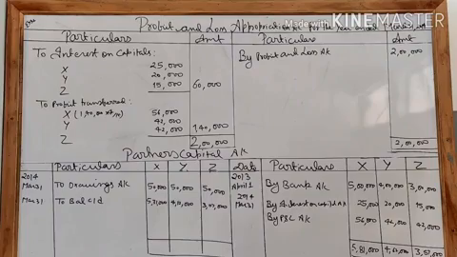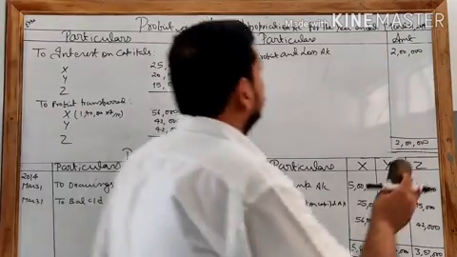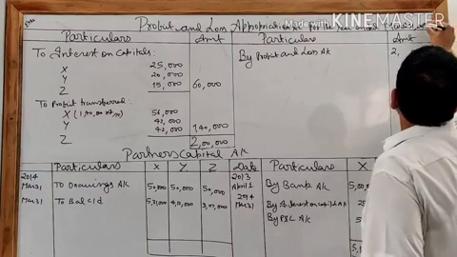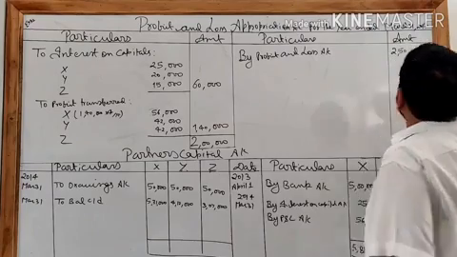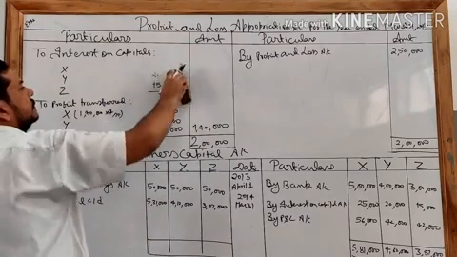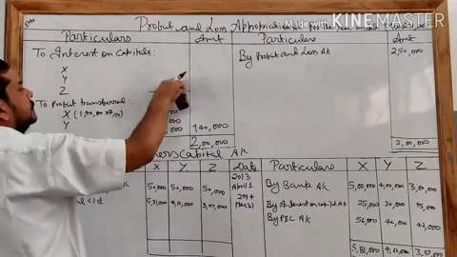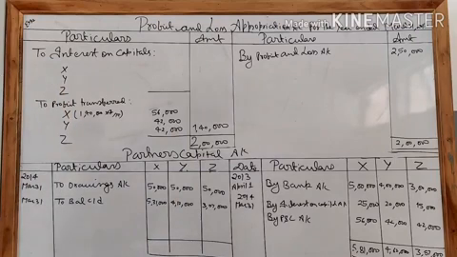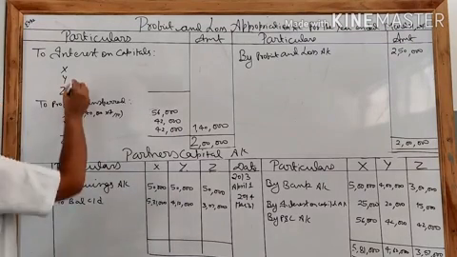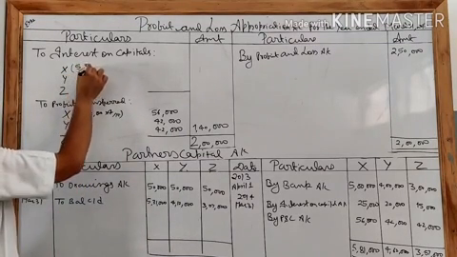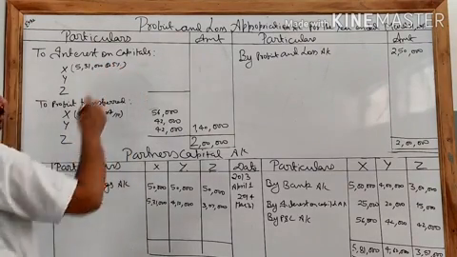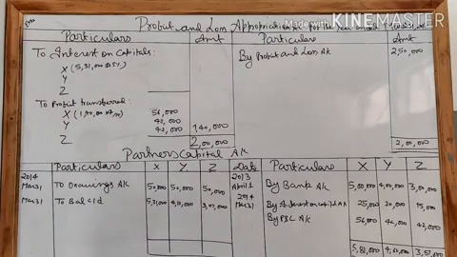See here. Now we are going to prepare the P&L appropriation account for the year 2015. So first change the year, that is 2015, and profit is 2,50,000. Now we have to calculate interest on capital at this amount. So X's interest on capital: 5,31,000 at the rate of 5%. So that comes to 26,550.